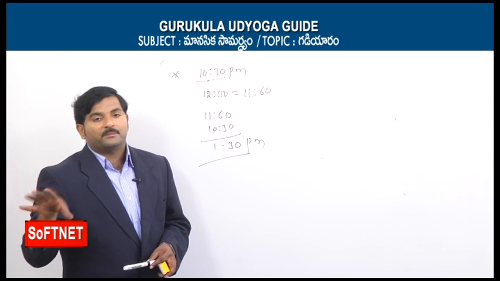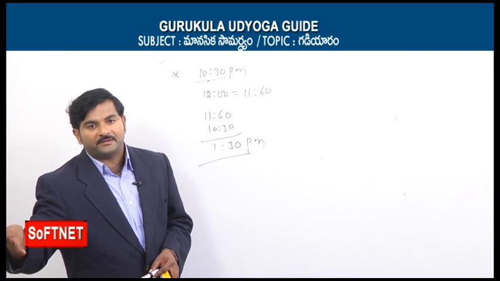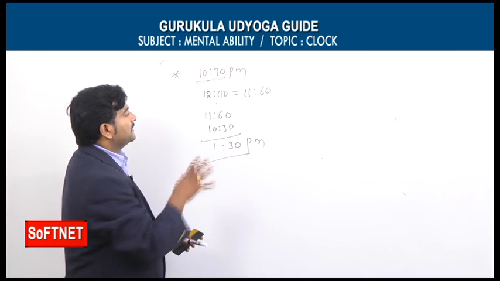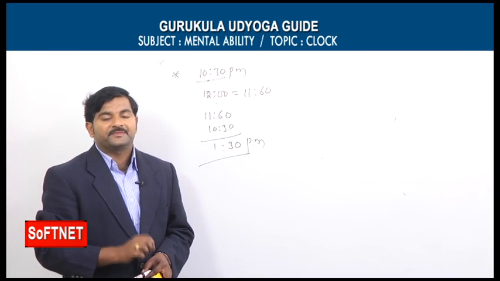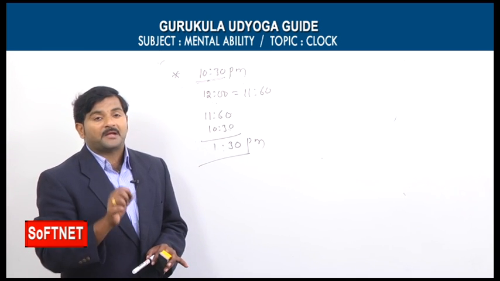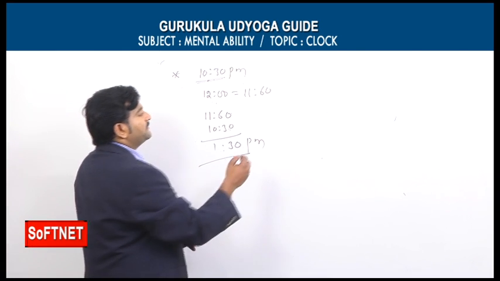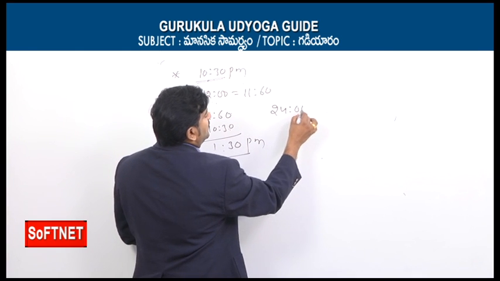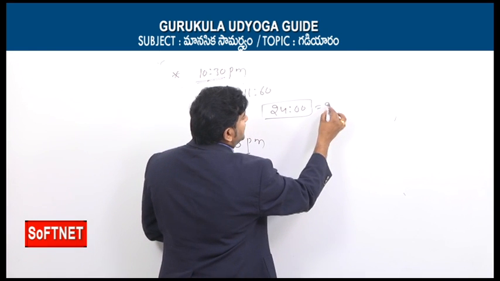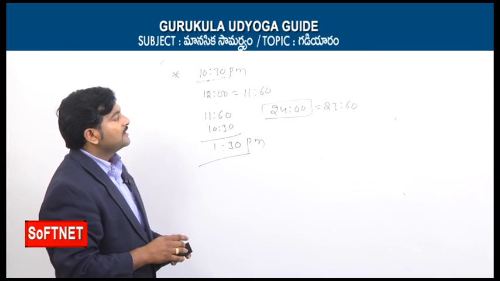Sometimes he may give the mirror image time and ask you to find the real time. Whether he gives the real time and asks you to find the mirror image time, or gives the mirror image time and asks you to find the real time, the formula is the same. Simply subtract from 11:60, that's it, in the case of normal time. Sometimes in the question he clearly mentions railway clock. If it is a railway clock, we simply need to subtract from 24 hours, because a railway clock has 24 hours. Again 24 hours can be expressed as 23 hours 60 minutes for simplification. So this is about mirror image time.